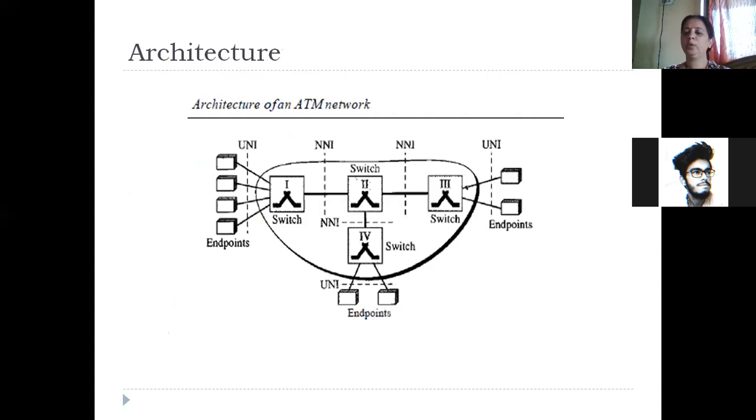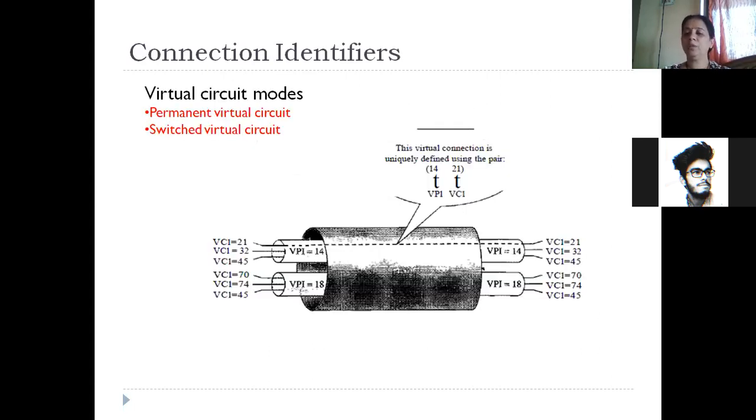There are 2 types of interfaces: one at the endpoints, called the user network interface, and one inside the network, called the network interface. All ATM networks work in virtual circuit mode. There are 2 virtual circuit modes: permanent virtual circuit and switched virtual circuit. Permanent means the connection is set up all the time, and switched means the connection is set up only when required, after that it is broken.